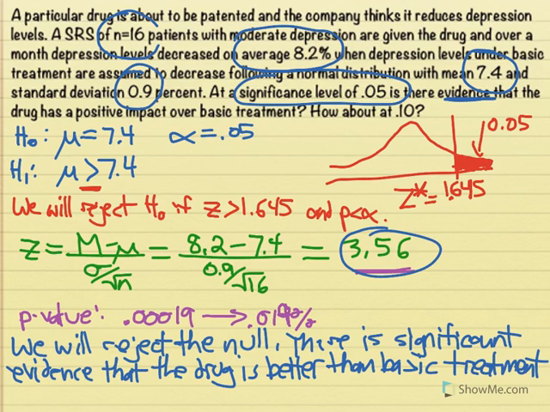If we're doing our APA format, we can say our Z equaled 3.56, which is greater than 1.645, and P was less than 0.05.